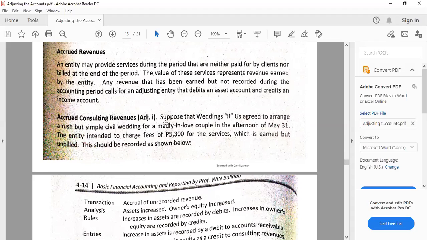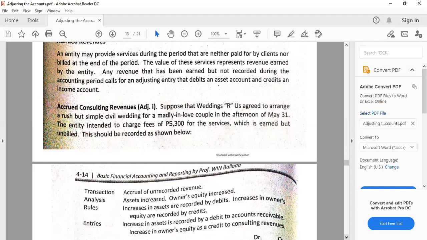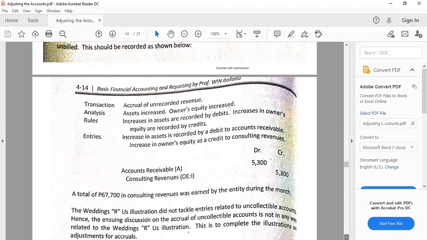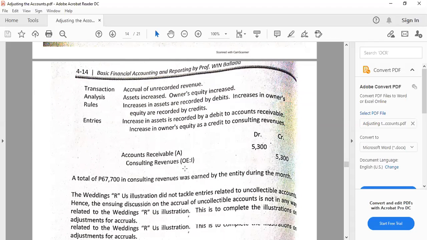So there is already the amount of the revenue, but there has been no billing yet. Even if there's no billing statement or statement of account, still that is earned in the process. And the collection will be sometime later. So in that case, we are going to debit accounts receivable, credit consulting revenues of 5,300.